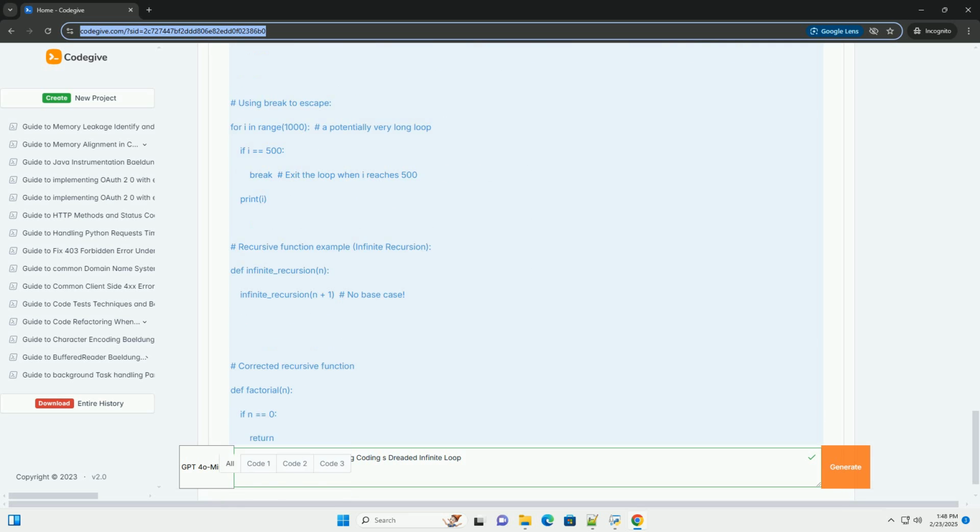Part 4: Language-specific considerations. While the principles remain the same across languages, certain language features might offer additional escape mechanisms or introduce unique ways an infinite loop can arise. For example, in languages with concurrency, like Java or Go, improper synchronization can lead to deadlocks, a form of infinite loop where multiple threads are blocked waiting for each other.